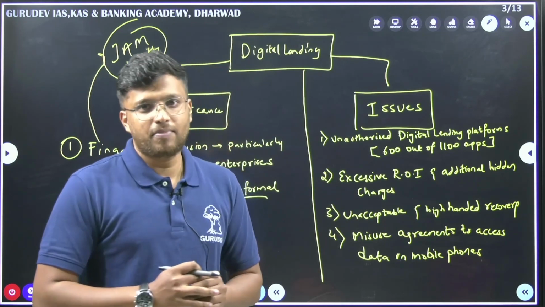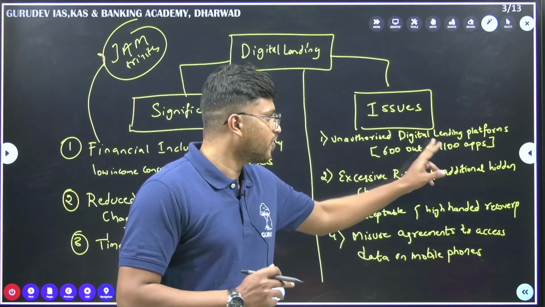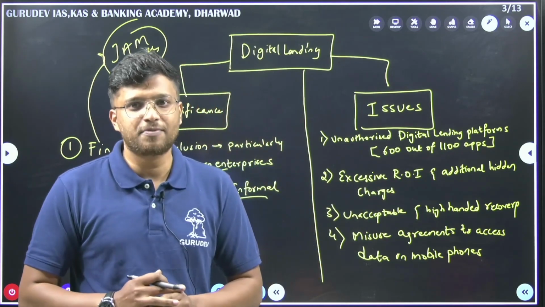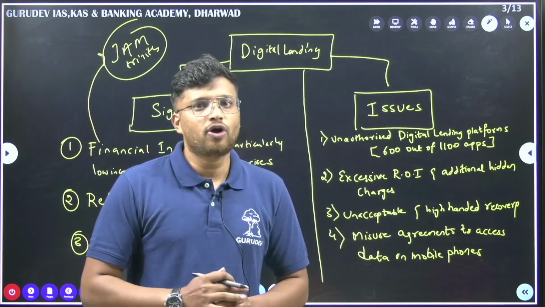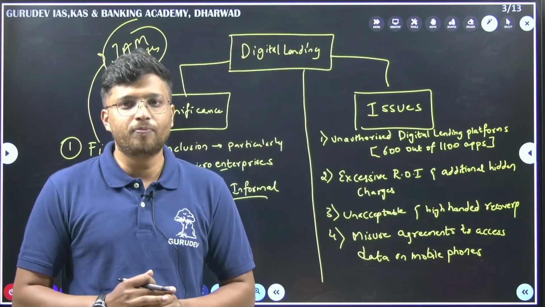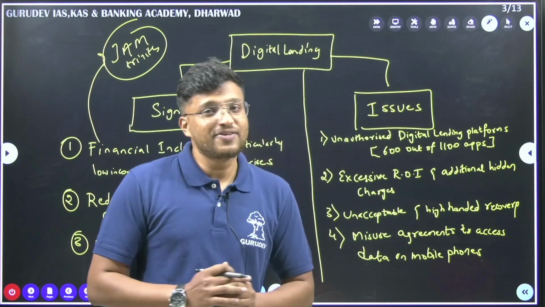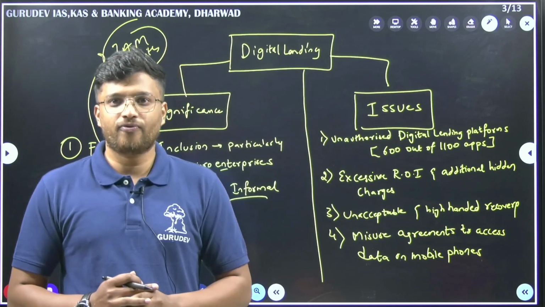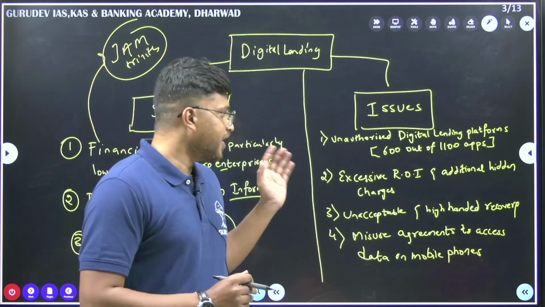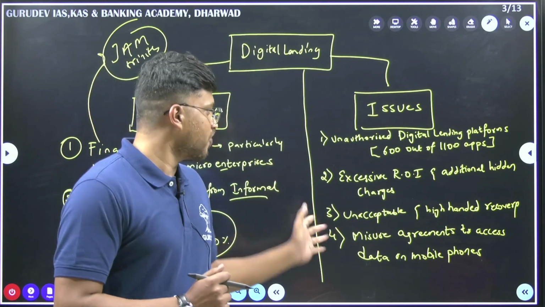There was a report published last year by the RBI which says that out of the 1,100 digital lending apps that are there on the Play Store, 600 of them are not authorized. They are duping people. That is one of the issues here. Secondly, excessive rate of interest and additional hidden charges. If you are aware, the rates of interest are very high on these lending platforms. Fine. So this is one of the issues.